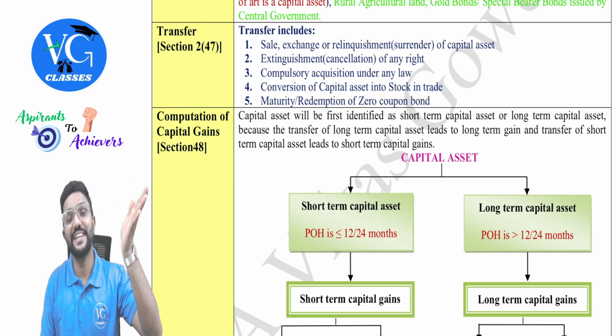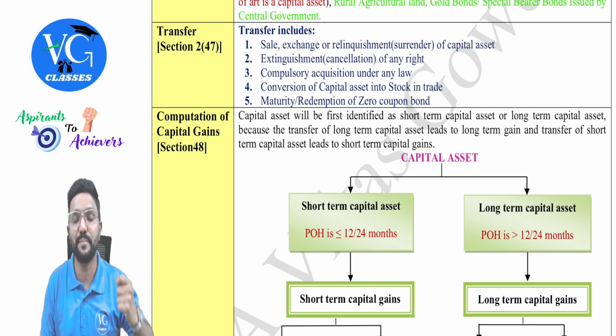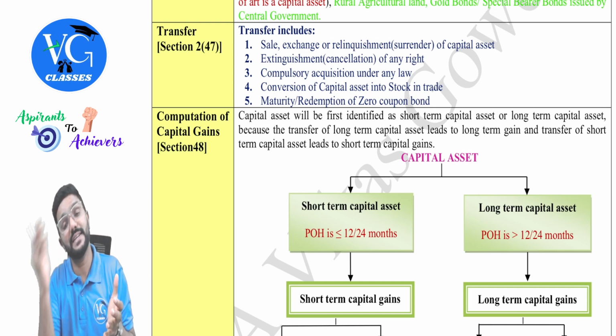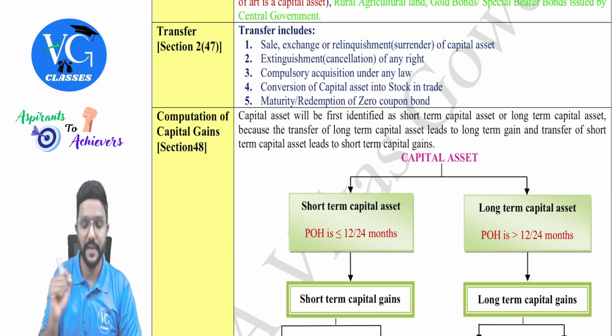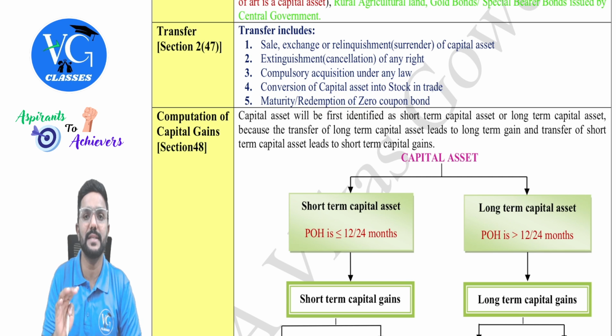Then conversion of capital asset into stock in trade, important. If stock is converted into a capital asset, it was taxable under section 28, that is as per the PGBP head. Whereas now if a capital asset is converted into stock, is it a transfer? Is it taxable under the head capital gains? Yes, guys. Next, maturity or redemption of zero coupon bond. Is it also taxable? Yes, because it is a transfer.